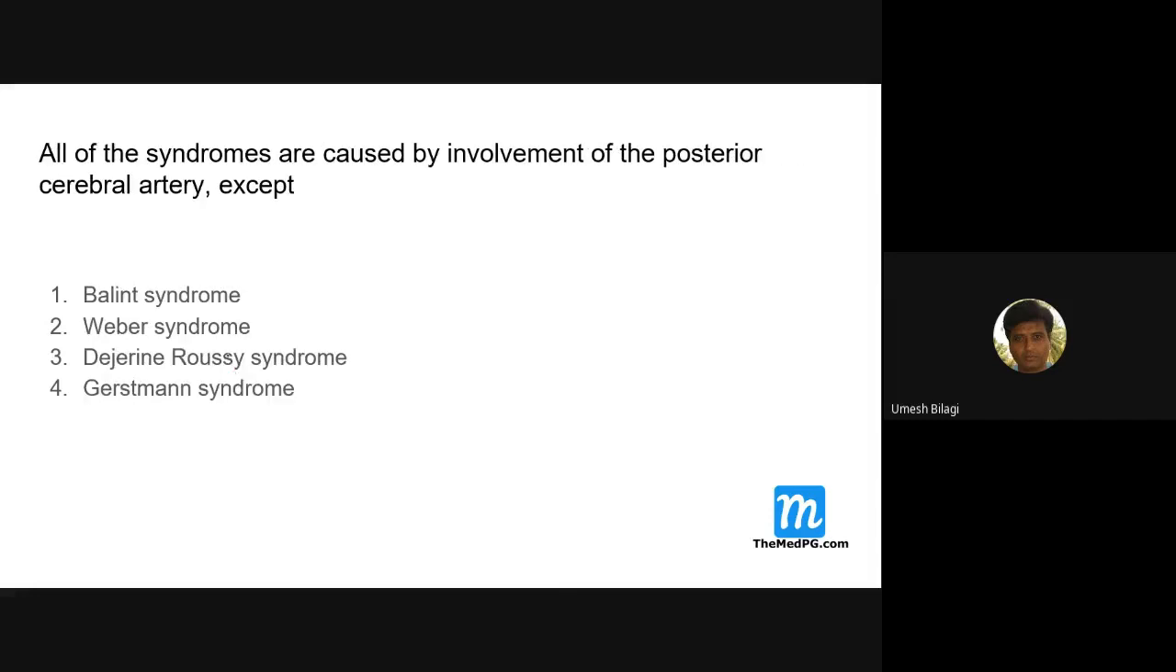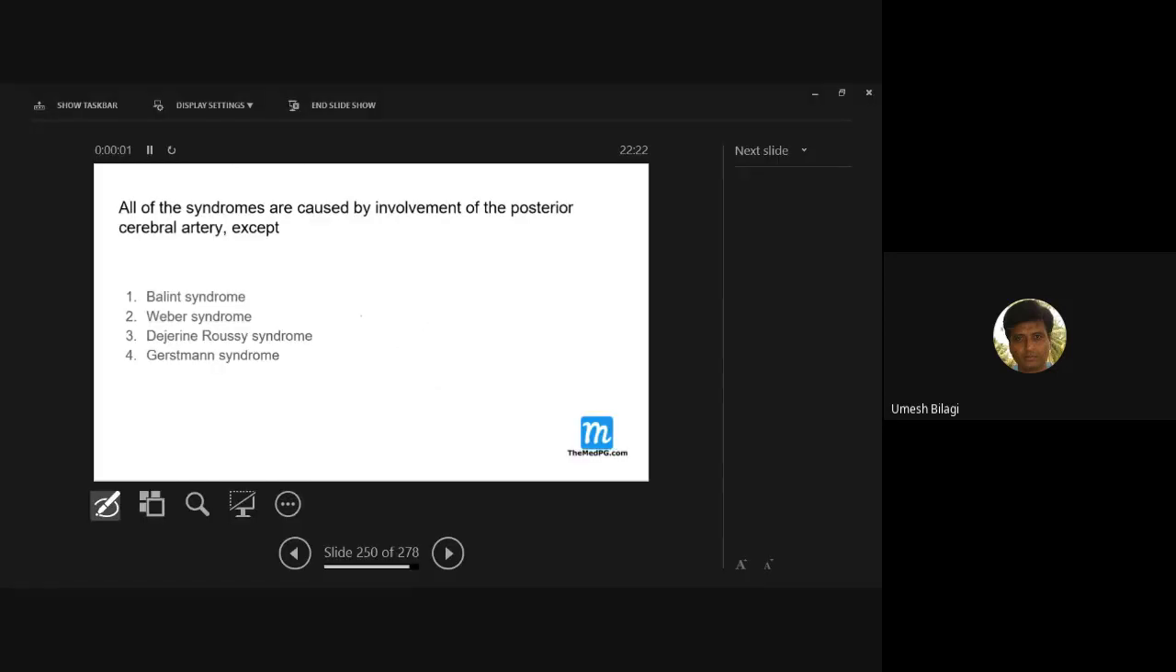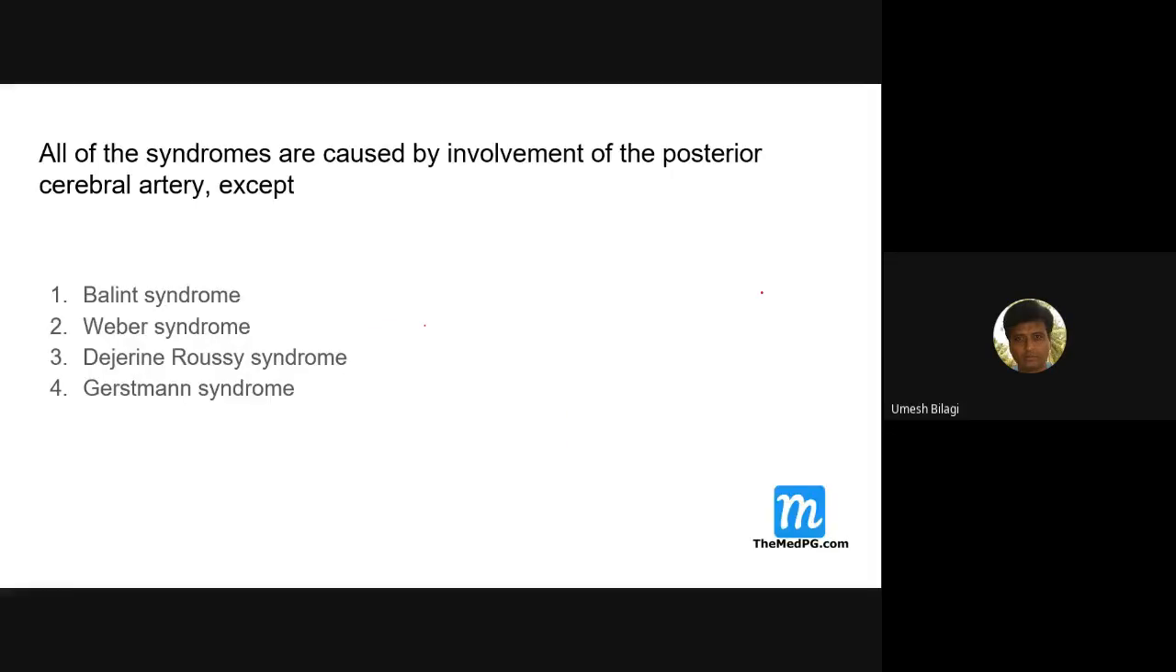All of the following are caused by involvement of the posterior cerebral artery except Benedikt syndrome, Weber syndrome, Dejerine-Roussy syndrome, Gerstmann syndrome. Tell me. I am showing you the answer now. Yes, Gerstmann syndrome.